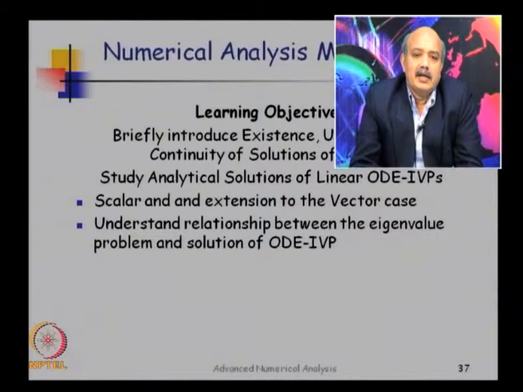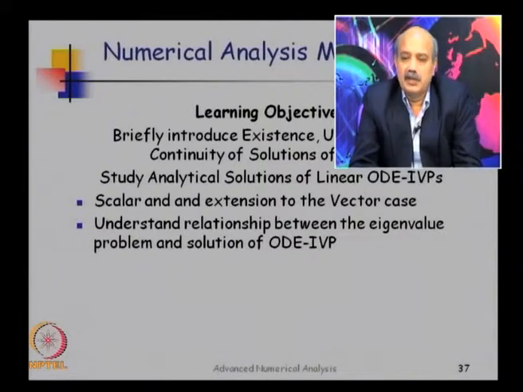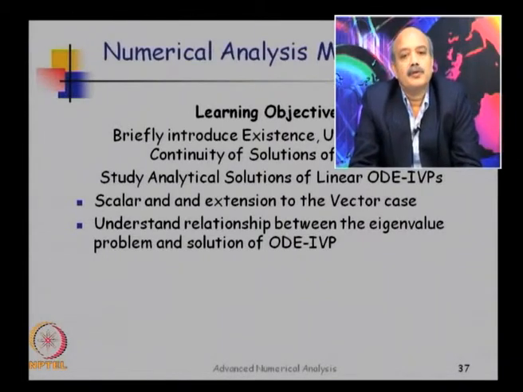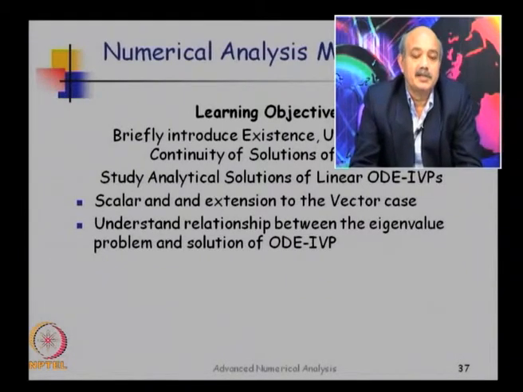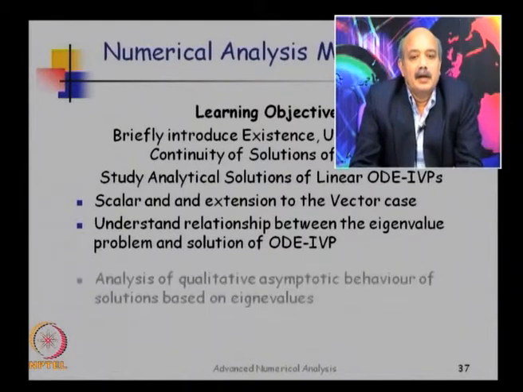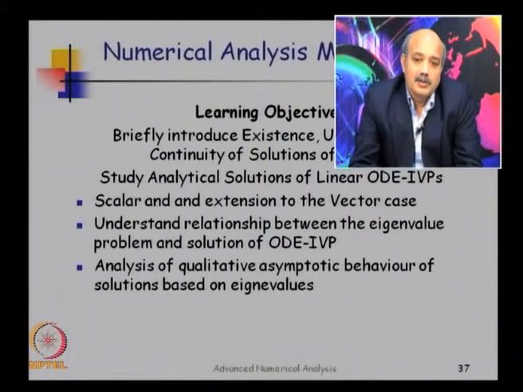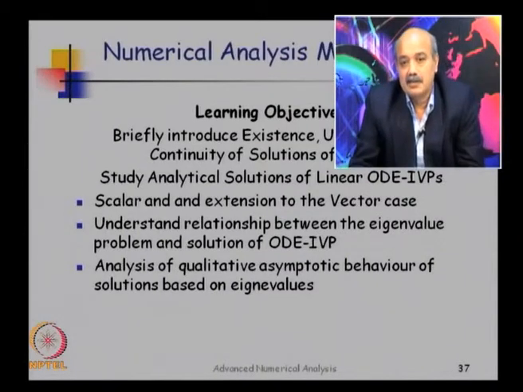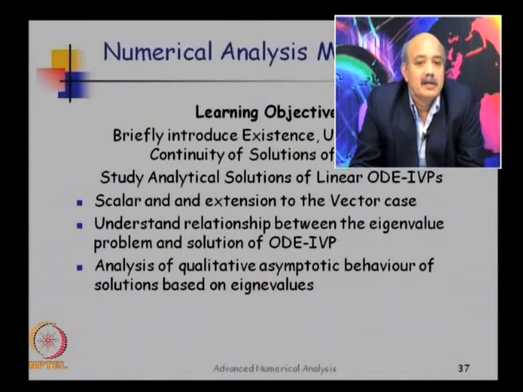I am going to look at dx/dt = Ax, where A is a matrix, and then I want to understand the relationship between the eigenvalues of matrix A and the analytical solution of this differential equation dx/dt = Ax. By looking at the eigenvalues of this matrix, I can qualitatively tell how the solution is going to behave asymptotically as time goes to infinity.